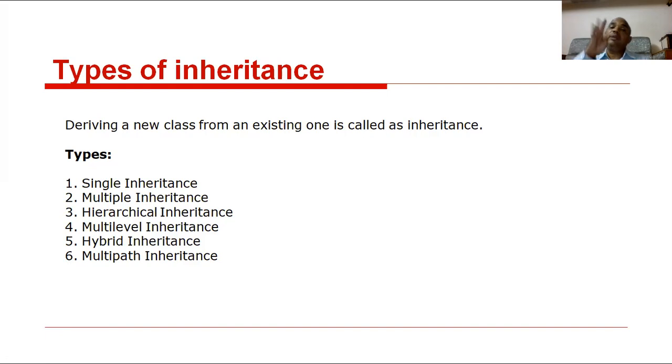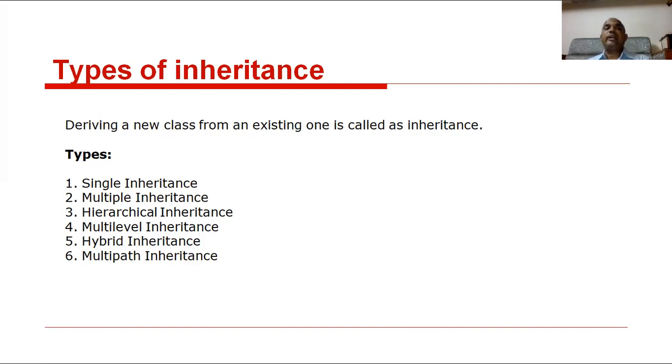Mainly 4 types: single inheritance, multiple inheritance, hierarchical inheritance, multi-level inheritance. Then, 6 types of inheritances in total: single inheritance, multiple inheritance, hierarchical inheritance, multi-level inheritance, hybrid inheritance, and multi-path inheritance.